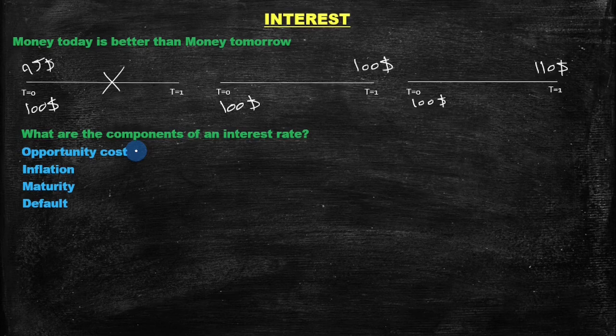We call that the opportunity cost of capital. So the interest that you charge has to be at least equal to the opportunity cost of that capital, the opportunity that you forgo by lending your money to somebody else. By the way, we will see more of the opportunity cost in the economics section of the course.